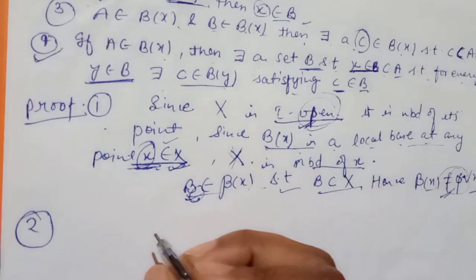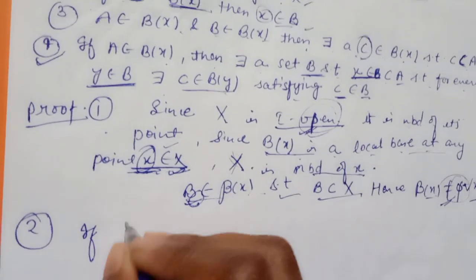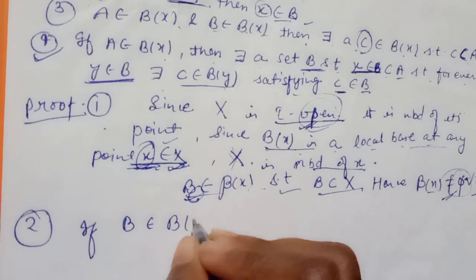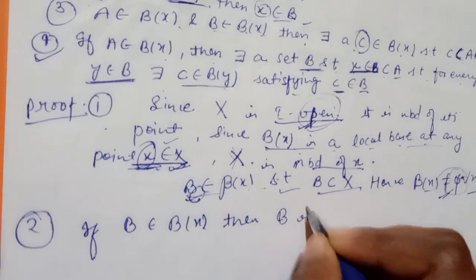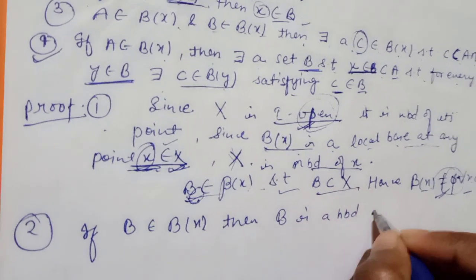This is also very easy. If B belongs to the Bx, then we can say that B is a neighborhood NBD of x, right.